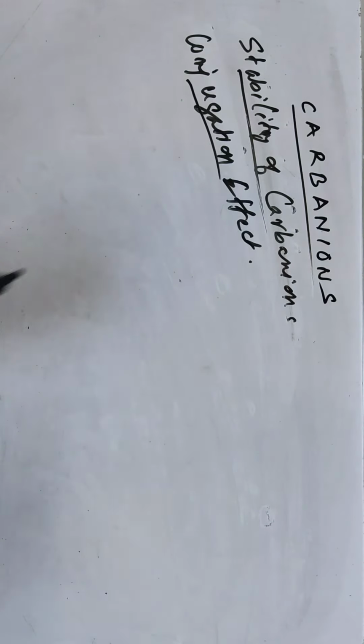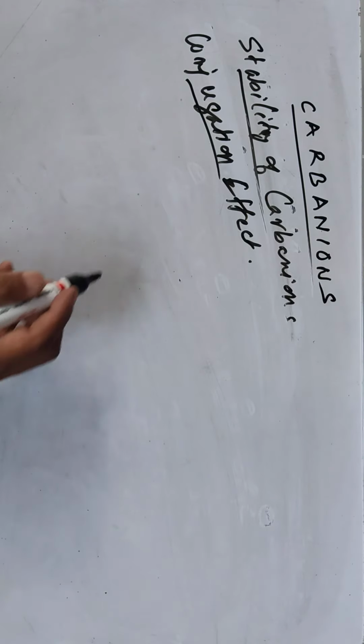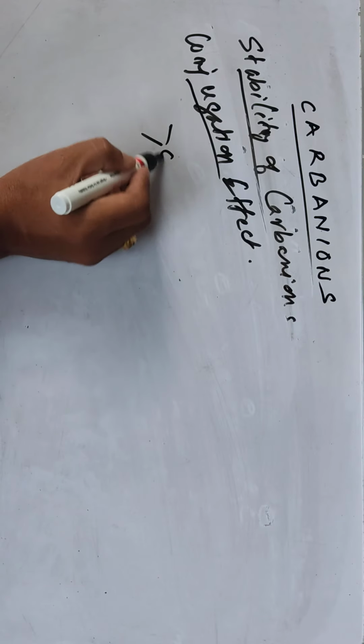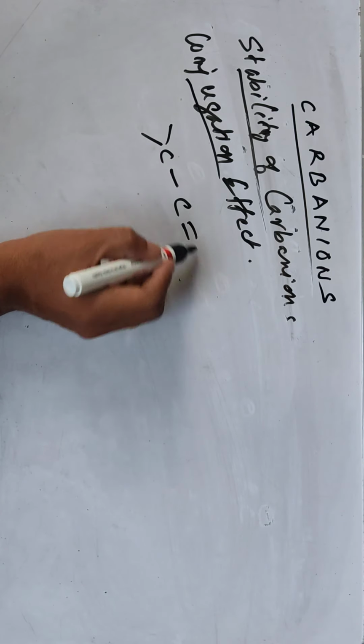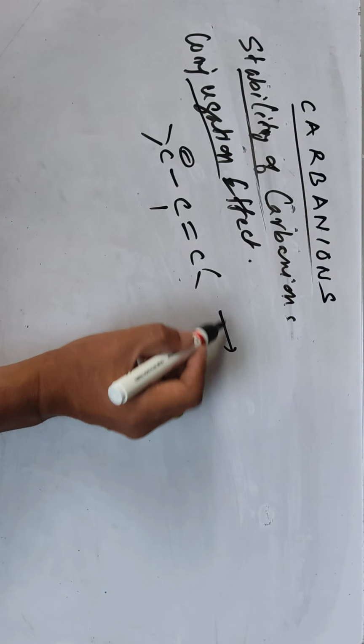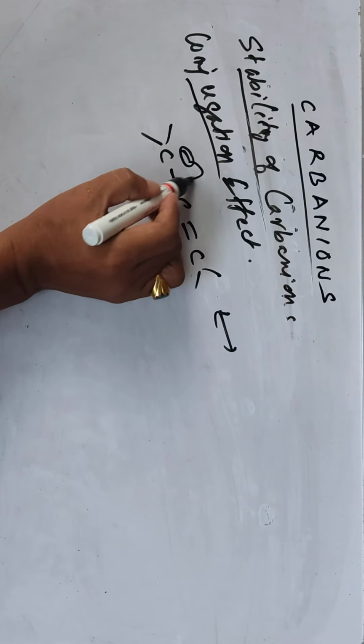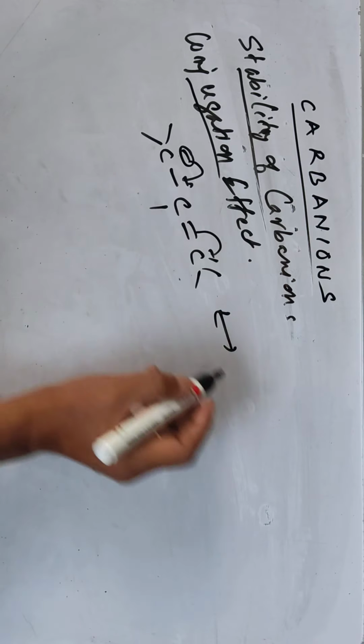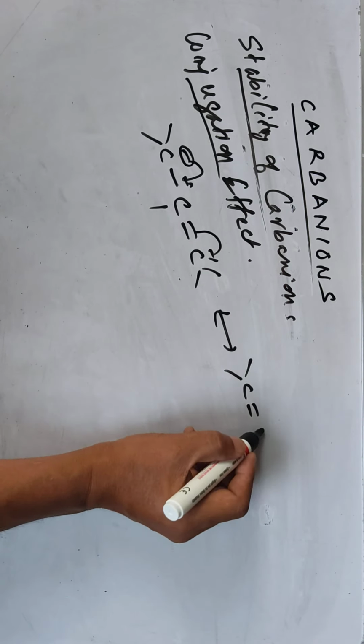When carbanion is conjugated with a double bond or multiple bond, it is more stable because it has more canonical structures. Say, like the allylic carbocation, I can have an allylic carbanion here. So they can delocalize and have more resonance structures.